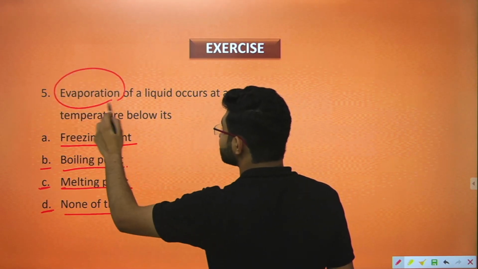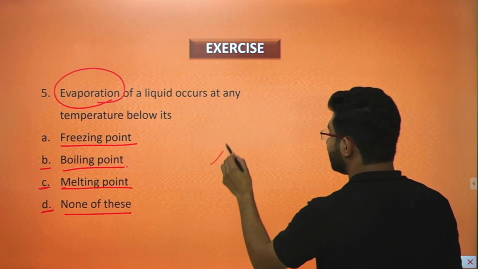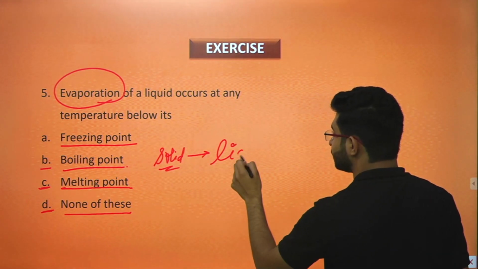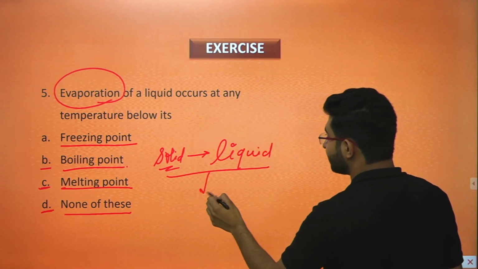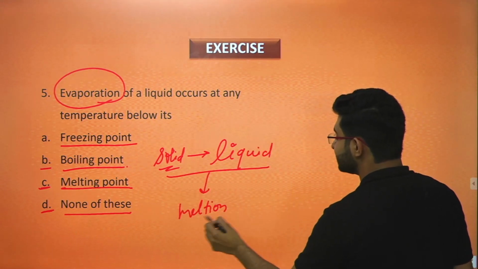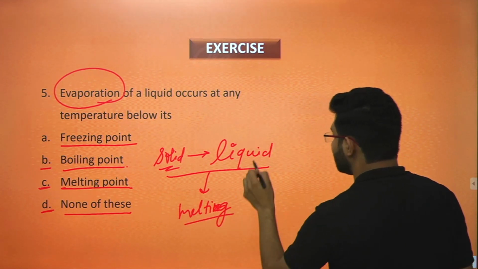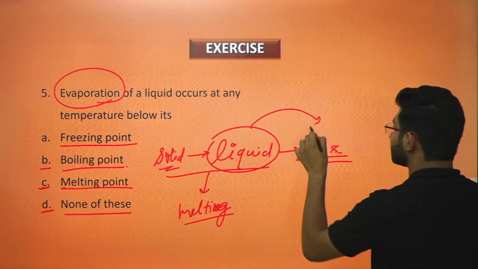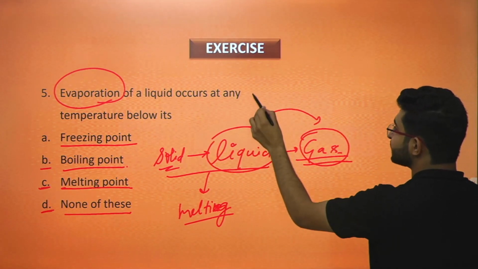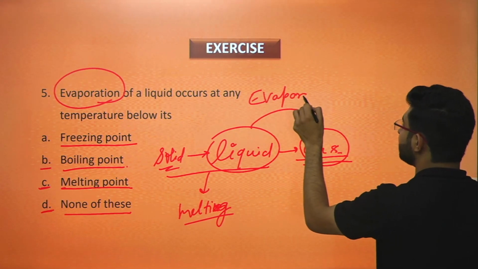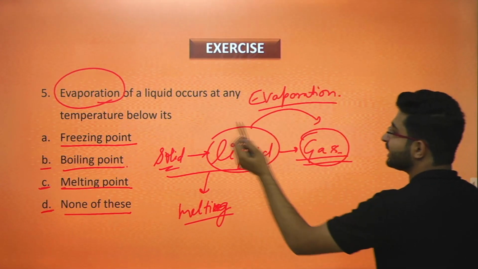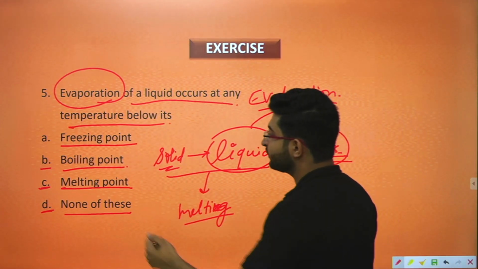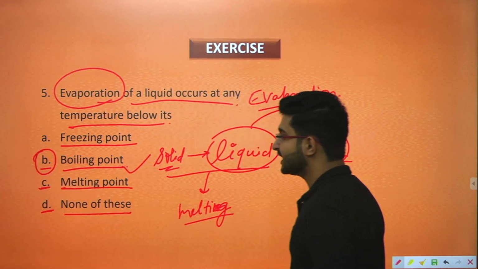Firstly, we have to understand what evaporation is. Changing of any solid to liquid is known as melting. And then from liquid to gas, whenever any substance changes its state from liquid to gas or to its vapor state, that conversion is known as evaporation, after heating. So evaporation of a liquid occurs at any temperature below its what? Below its boiling point. So obviously option number B will be the correct answer, that is boiling point.